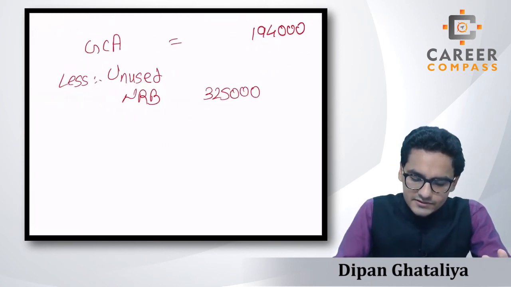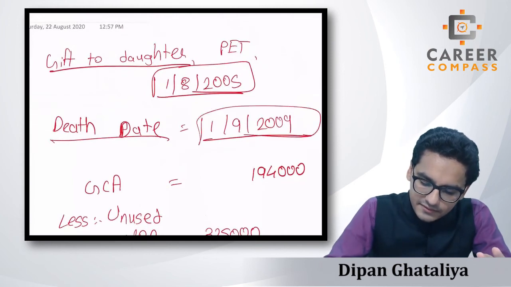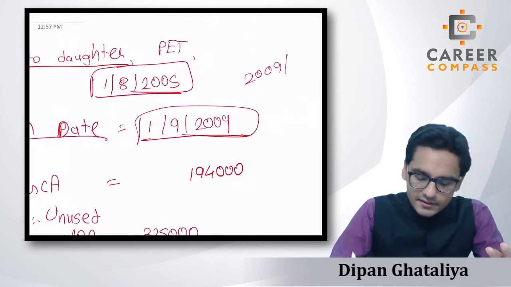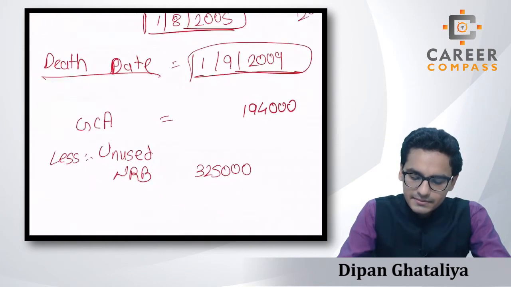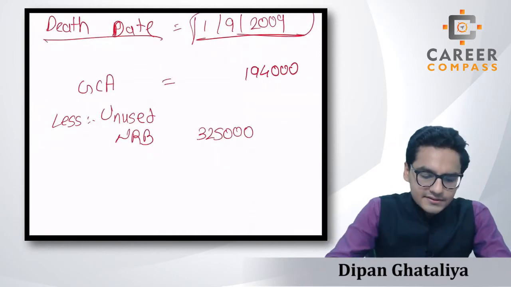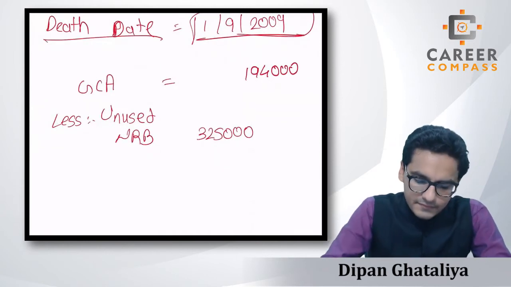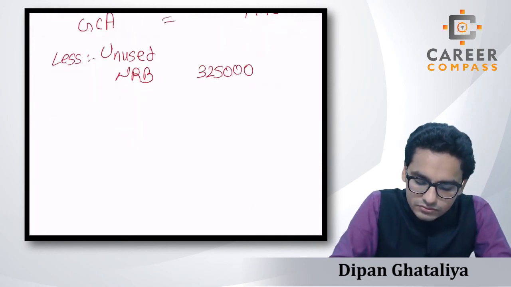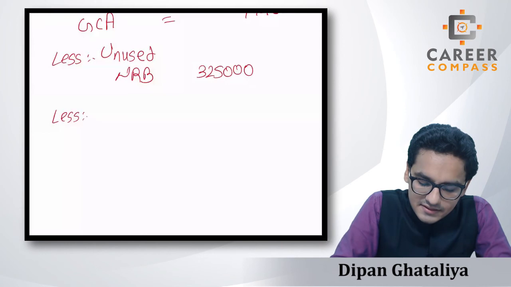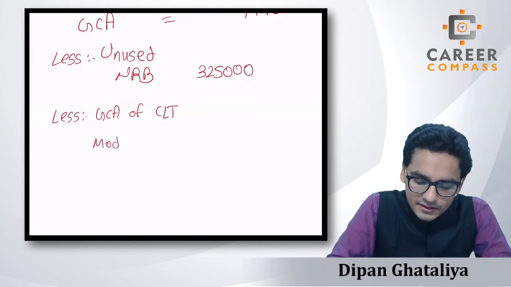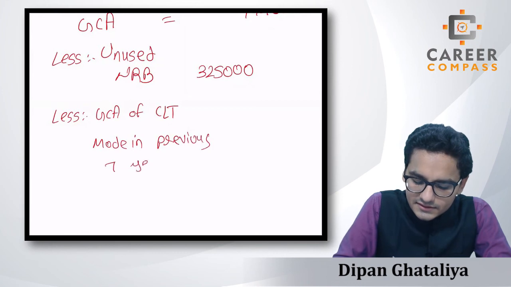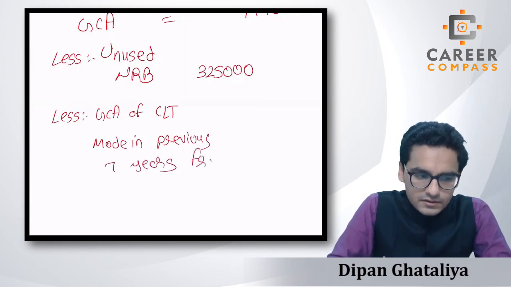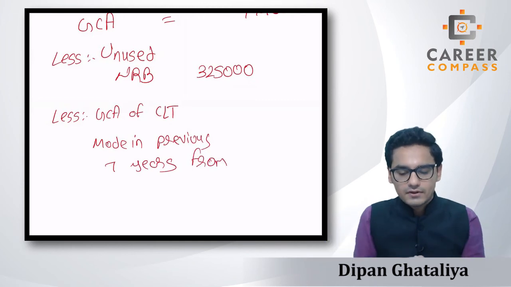Now there may be a possibility, students, that on this particular tax date of 2009-10 the nil rate band is different, but that will be given in the examination. But let's assume that the nil rate band available is 3,25,000. Then what we need to do, students, is less the GCA of CLT made in previous 7 years from the gift date.